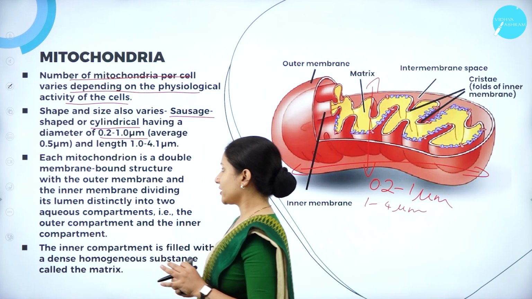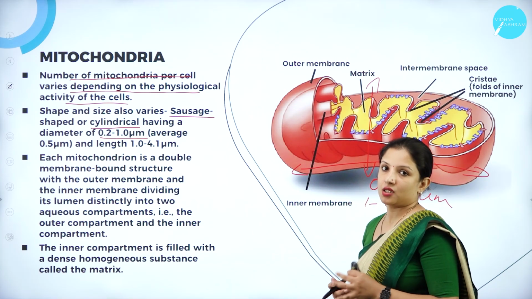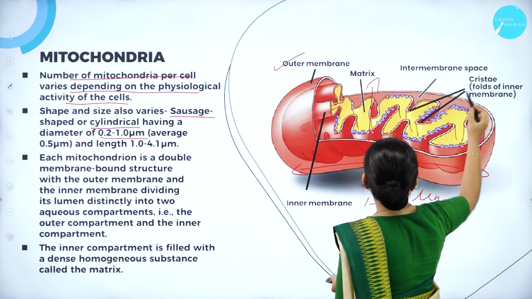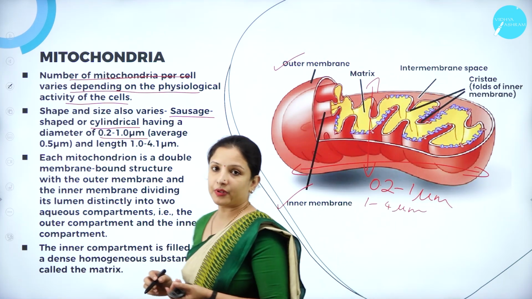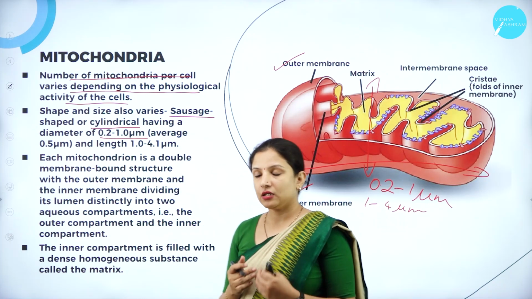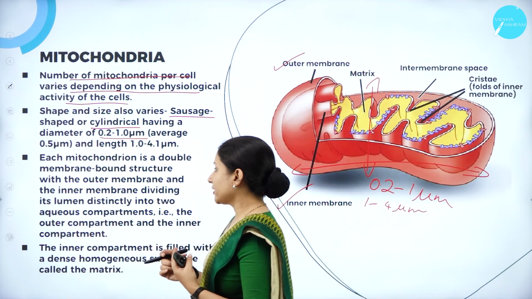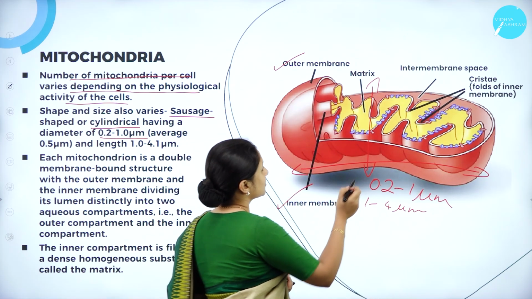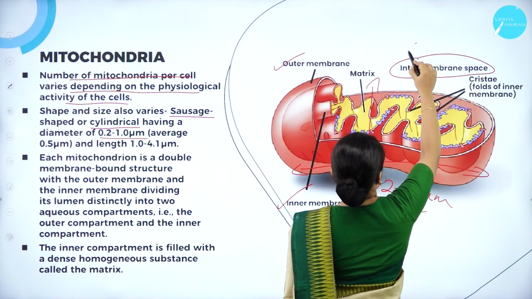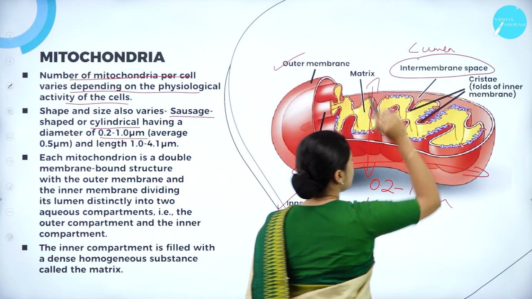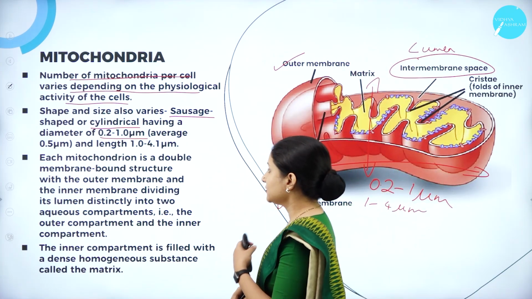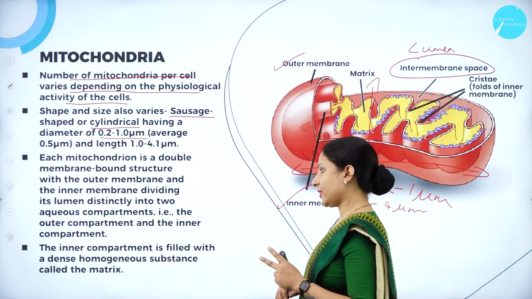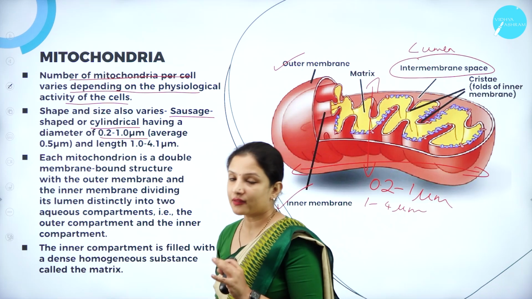Each mitochondrion is a double membrane structure, wherein it has an outer membrane and an inner membrane, an outer covering and an inner covering. Between the outer membrane and the inner membrane, there is an intermembrane space, which is a fluid-filled cavity called the lumen. The outer and inner membranes divide the lumen distinctly into two aqueous compartments, the outer compartment and the inner compartment.